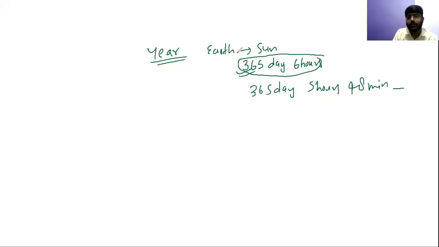This is the time taken by Earth to revolve around the sun. And hence our year is nearly this time. 365 days time is known as 1 year. So year has been classified into two categories, or it is divided into two categories. One is an ordinary year. It's a simple year or ordinary year.